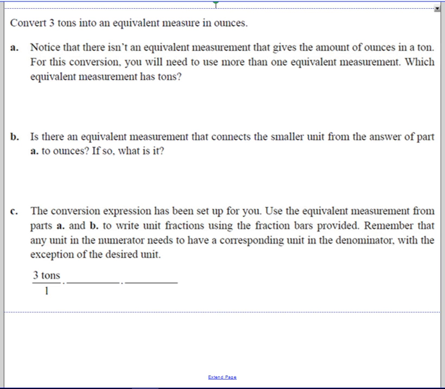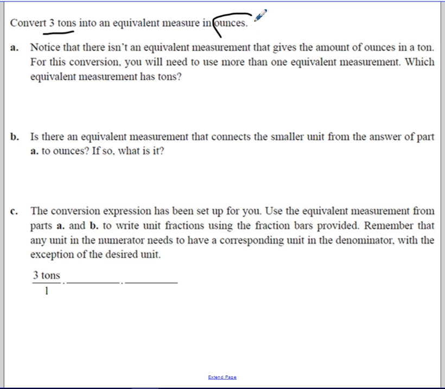Let's look at another one. They want us to convert tons into ounces. But notice there's not an equivalent measurement that gives ounces in a ton. So here we need to use more than one equivalent measurement to be able to get to our answer. So which measurement has a ton?